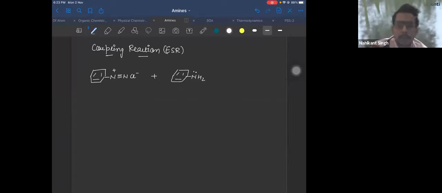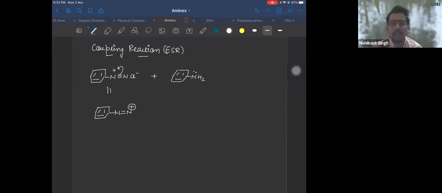Yes, Swarna, I'll upload. So this bond will break like this, so one nitrogen is negative and this nitrogen positive. So you'll generate an electrophile first. The electrophile you generate here is N double bond N plus. This is your electrophile. Now do the resonance of the aniline, NH2.